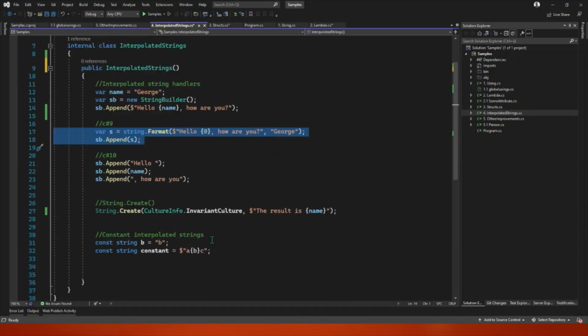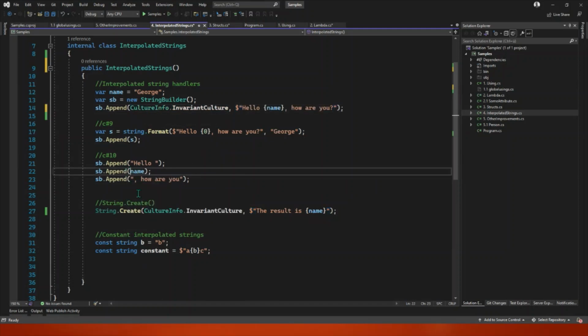The string create, supporting the IFormatProvider. This is new. I think it is a change that just goes with the API. For example, if I get this, you will see that I can use the same API here. And also, this thing here is transformed to this.